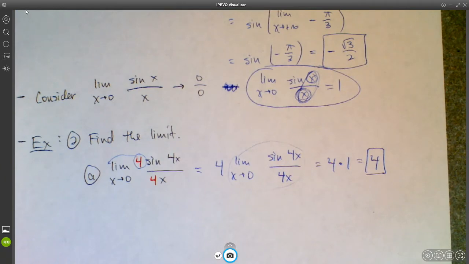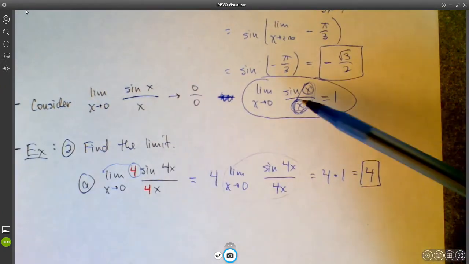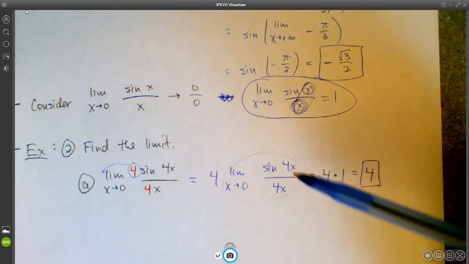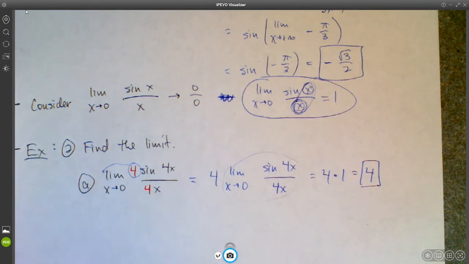So that limit should be 4. And that's sort of the key on these kinds of problems, is that you're going to try to manipulate whatever you're given to be in the form sine x over x, or you might want to get it in the form 1 minus cosine x over x. Or maybe you get it in the form x over sine x, right? But you want to get it into one of those 3 forms that we just finished proving, right?